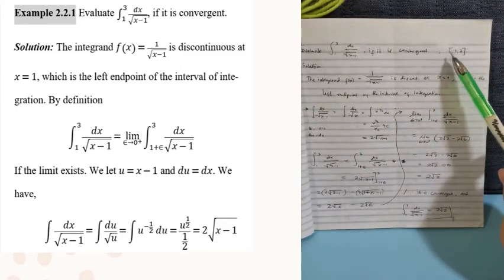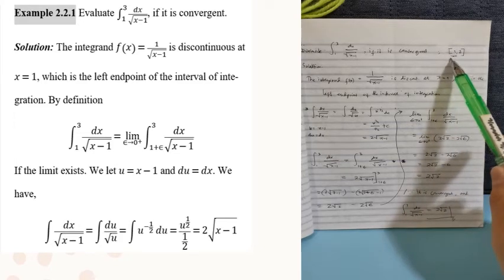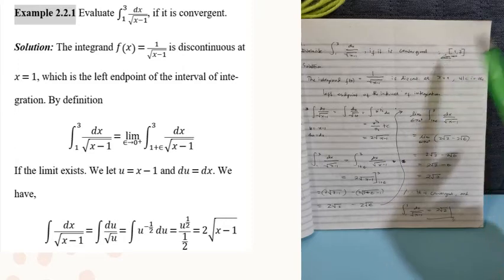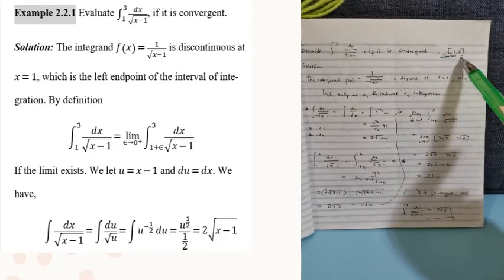So, di ba ito yung interval natin from 1 to 3. So, si 1 kasi nasa left end point siya ng interval of integration natin. Kung dito siya discontinuous kay 3, ibig sabihin nun, nasa right end point siya of the interval of integration.